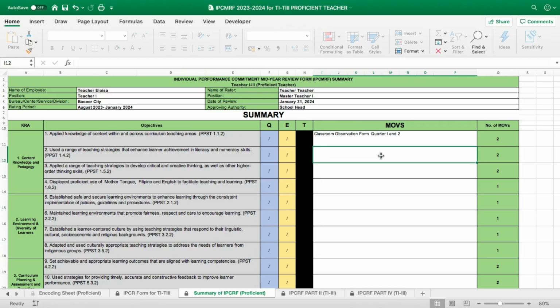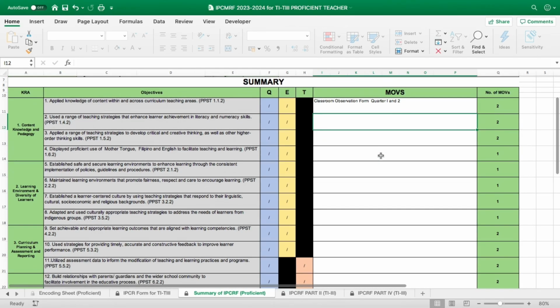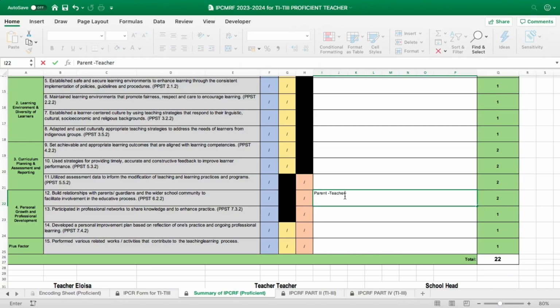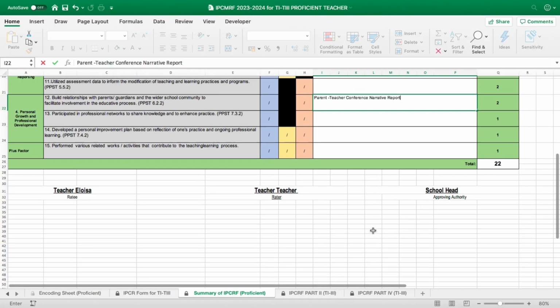So yan po. Next, let's proceed to the objective 2. So, example, the same thing. Kasi pag CO naman, dun yun lang ilalagay. So, try natin itong objective 12. So, we have 2 MOVs. So, example natin pwedeng ilagay dito kasi it's about the parents or guardian, the wider community to facilitate involvement in educative process. So, we have the parent-teacher conferences, the narrative report for quarter 1 and 2.